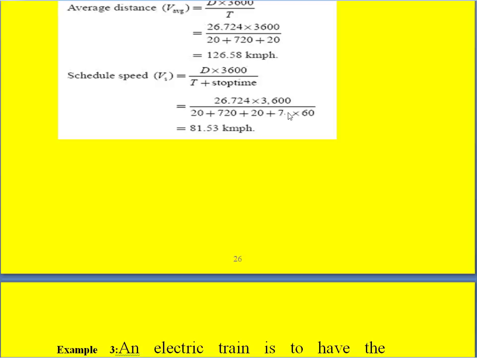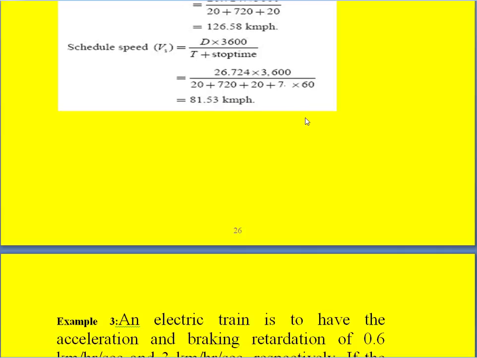So 26.724 into 3600 divided by T, the actual time of running, 20 plus 720 plus 20, and we add the stopping time, 7 minutes, so 7 into 60. After simplification, we get the scheduled speed as 81.53 kilometer per hour.